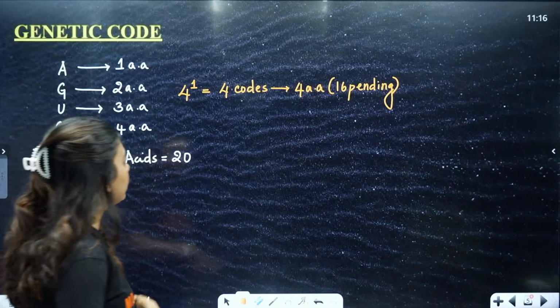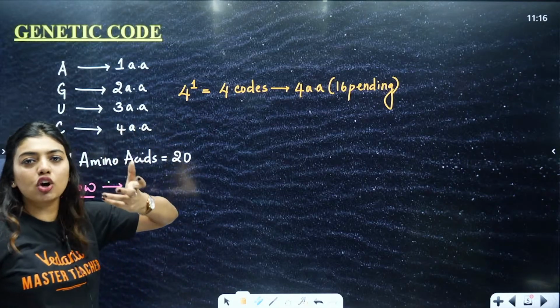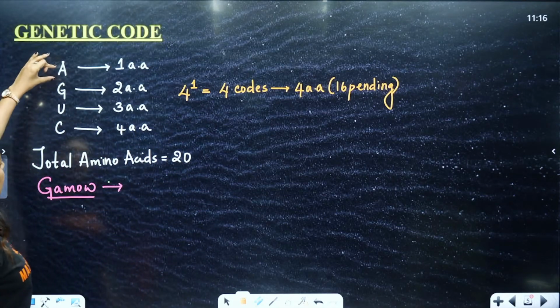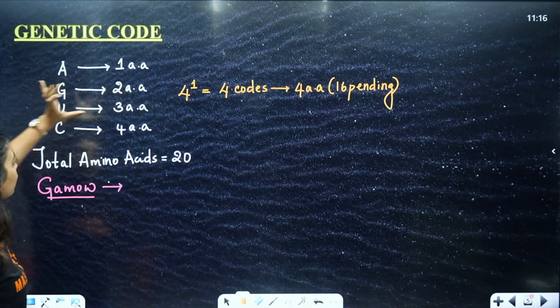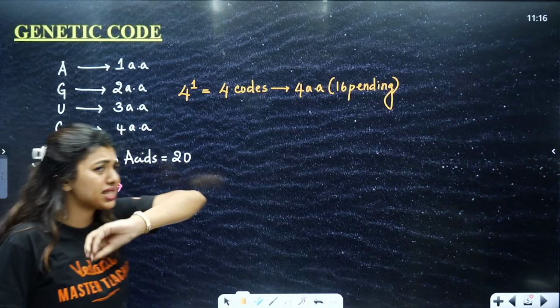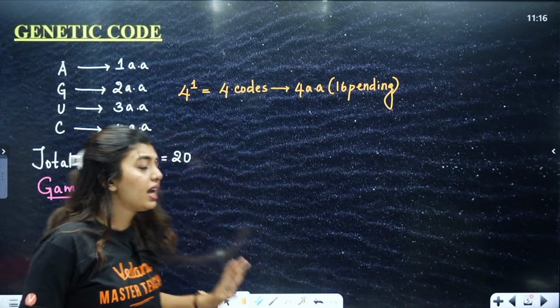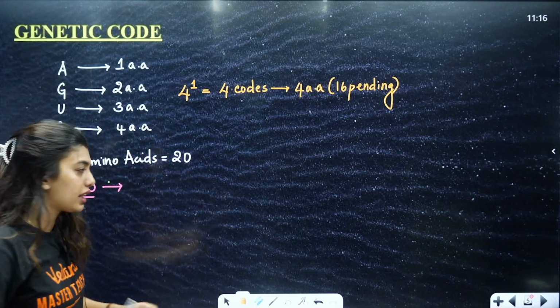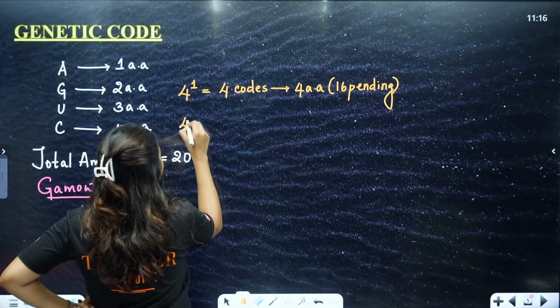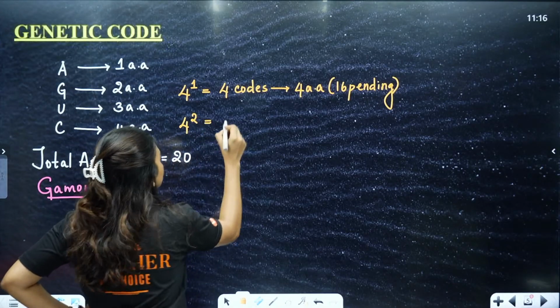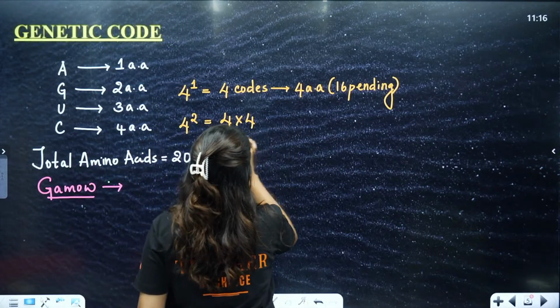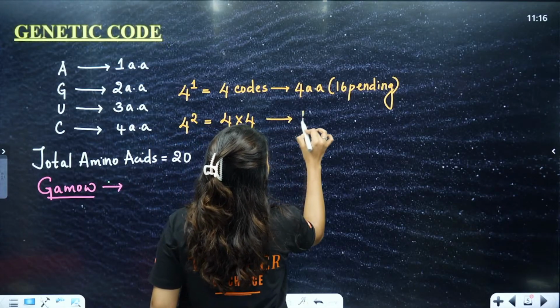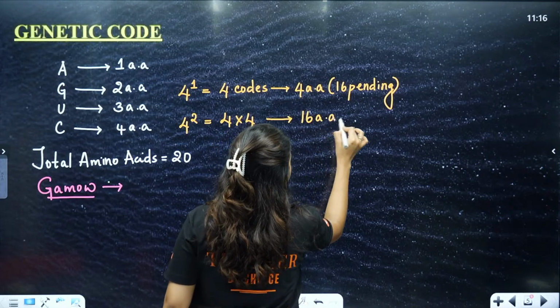Okay. So here we understood that 4 to the power 1 is not working. That means, let's say I'm telling A, you please code for 1 amino acid, G, you code for 1 amino acid, U, you code for 1 amino acid, C, you code for 1 amino acid. It is not working out. Then we were like, okay, let's try another option where we do 4 to the power 2. 4 to the power 2 means 4 into 4. That means 4 into 4 codons, so we are going to be able to code for 16 amino acids.